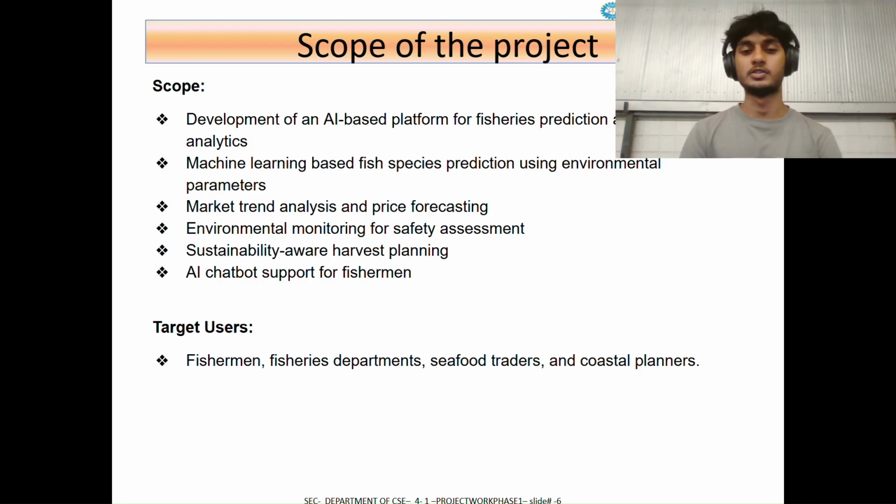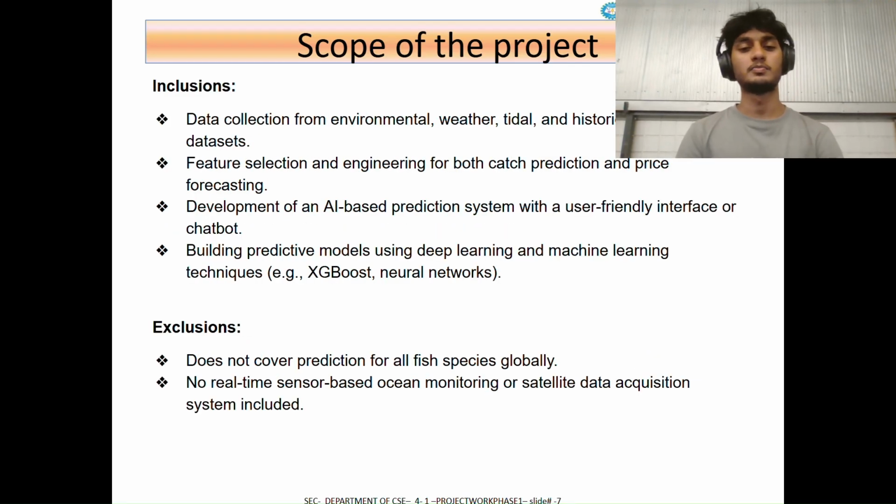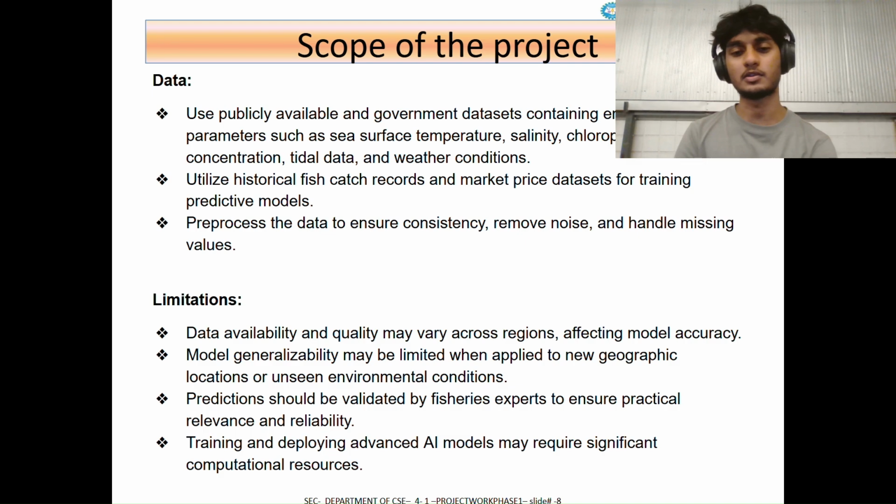The target users are fishermen, fisheries department, seafood traders and coastal planners. We use publicly available environmental, weather, tidal, and historical market datasets. Advanced ML models like random forest are used. However, the system does not cover all global fish species and does not use real-time satellite sensors, which is considered a limitation.